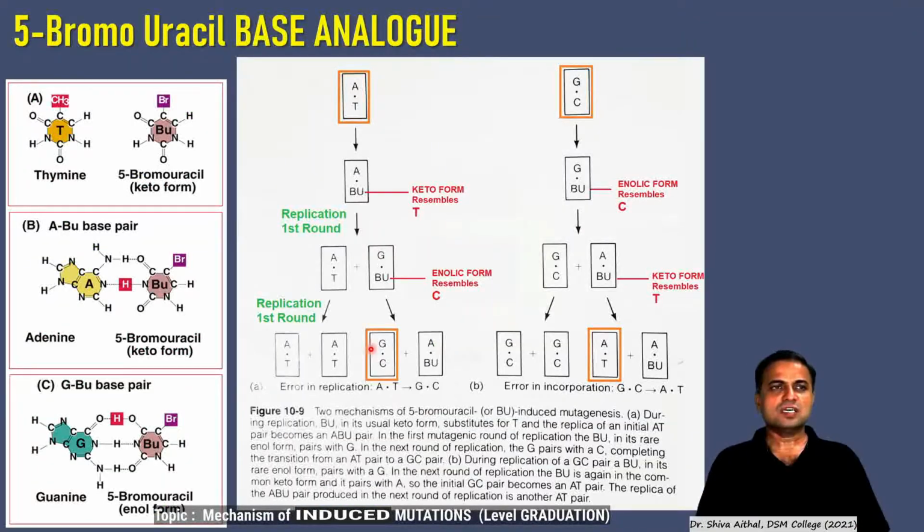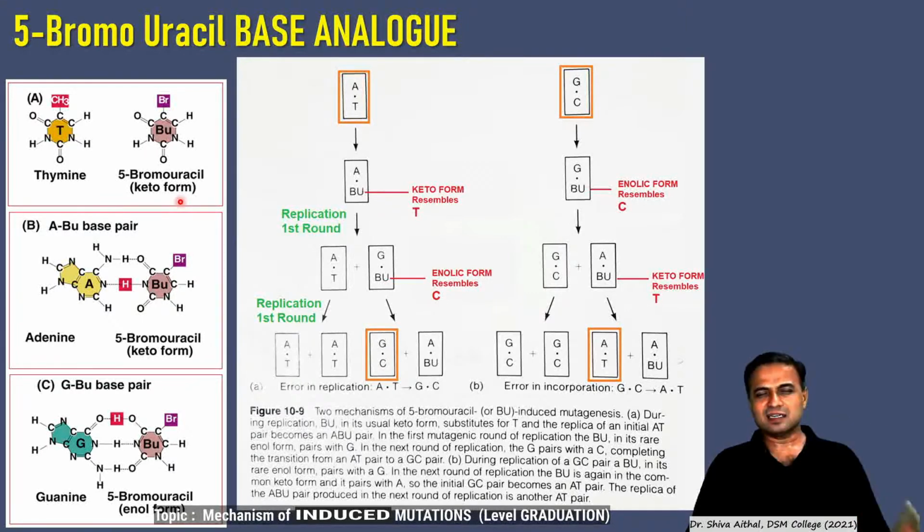So the first is a base analogous compound called 5-bromouracil. This 5-bromouracil acts by tautomerism. In the types of mutations we have seen the tautomeric effect, and 5-bromouracil is one compound which is capable of introducing tautomeric mutations in the DNA.